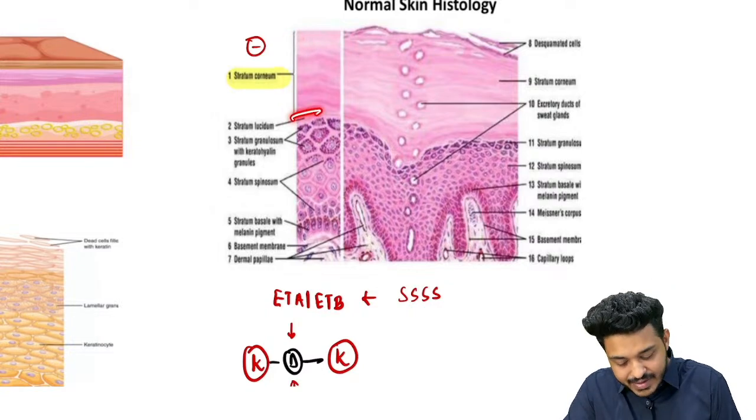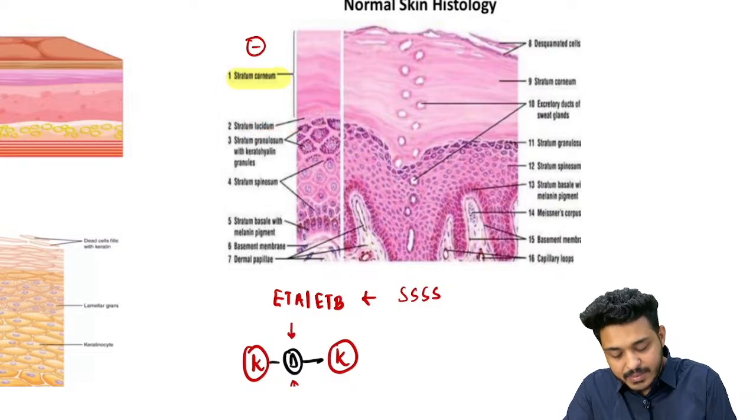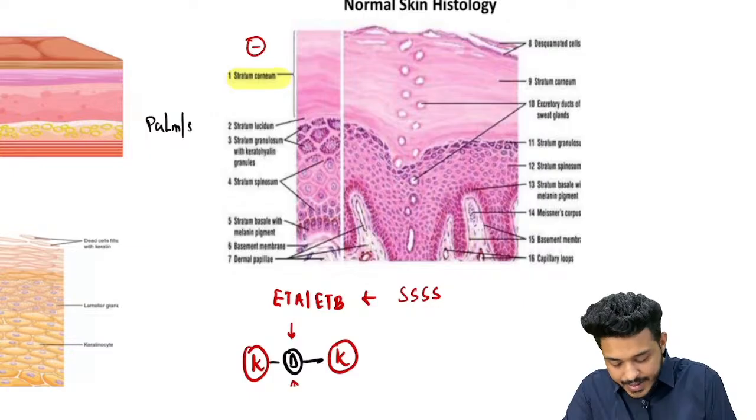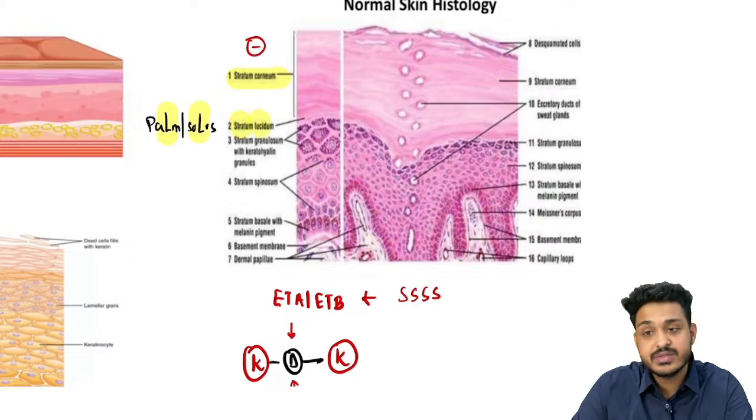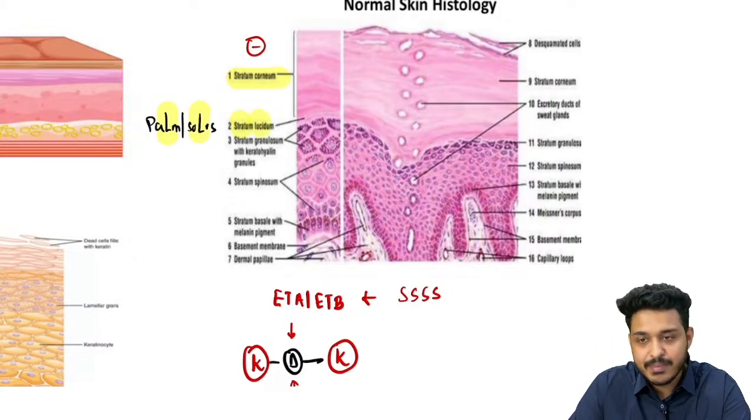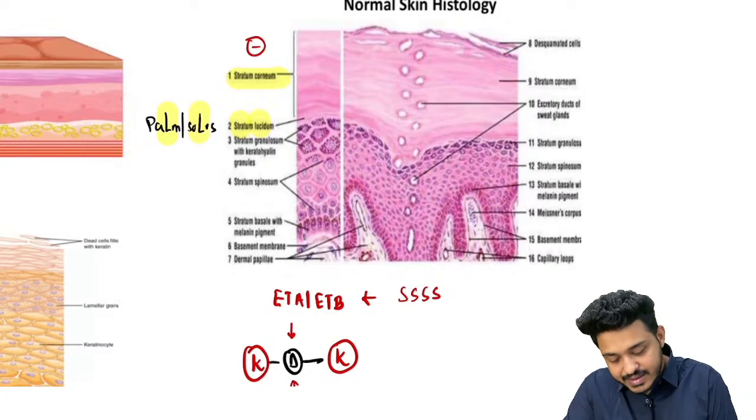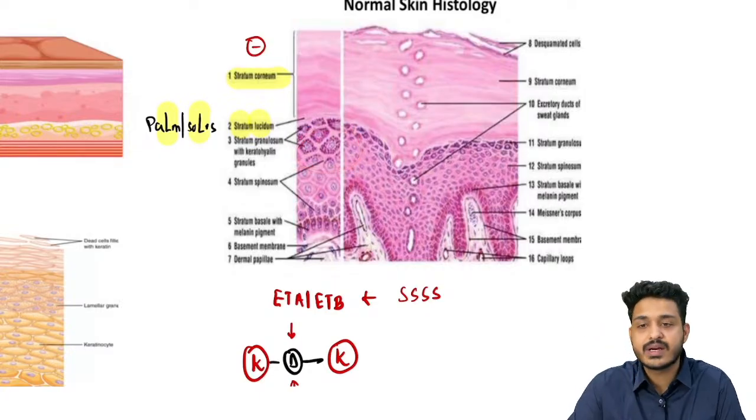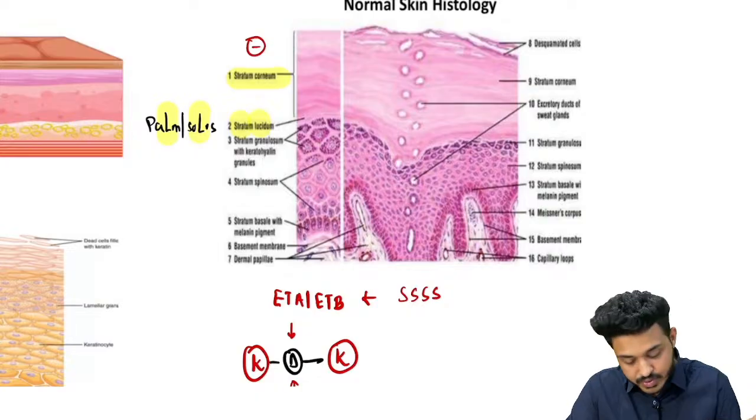Second layer we are having, this is going to be lucidum. Just remember, lucidum is going to be present in palms and soles. Both have L, Lucidum will also have the L, right? So this is how you can remember, it is present in palms and soles. Another thing, granulosum will be having granules. We are going to have different kinds of granules there.